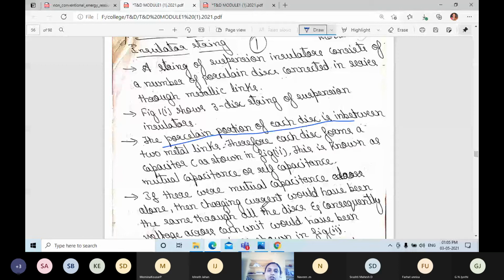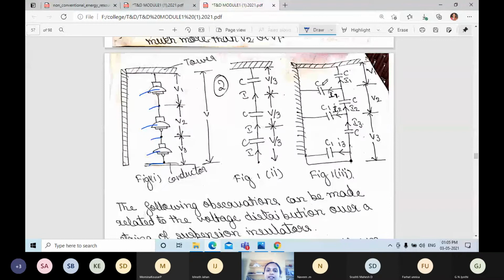If only mutual capacitance were there, then the charging current would have been distributed equally. The potential distribution will be equal if only mutual capacitance is there. But here you can observe in the figure there is another capacitance, C1.